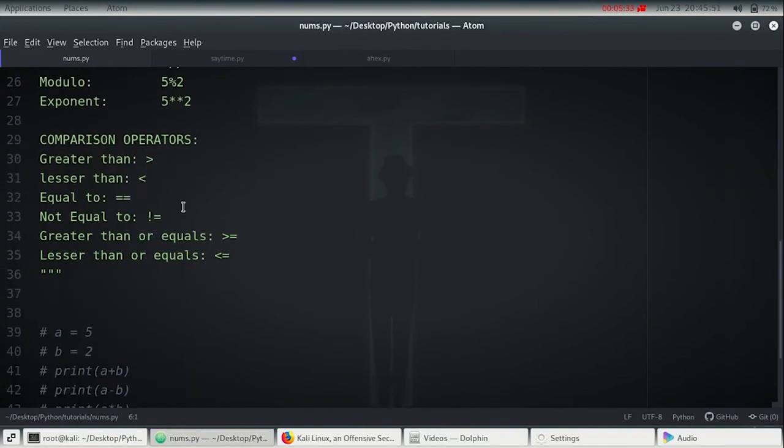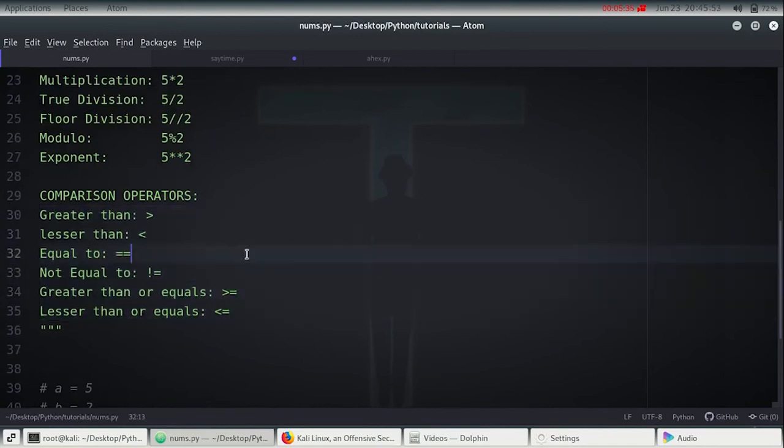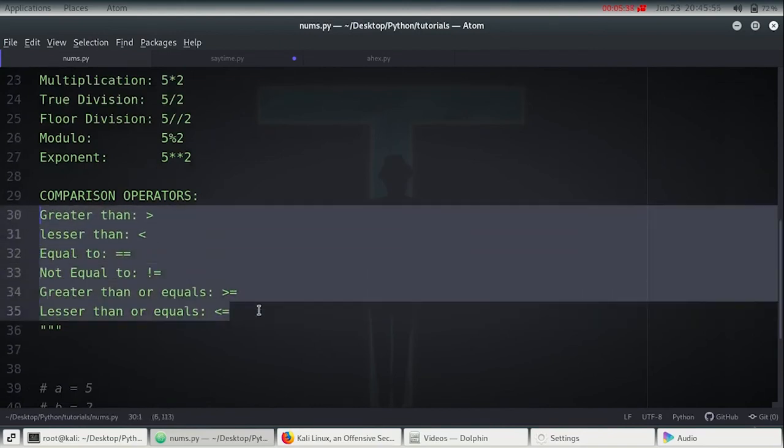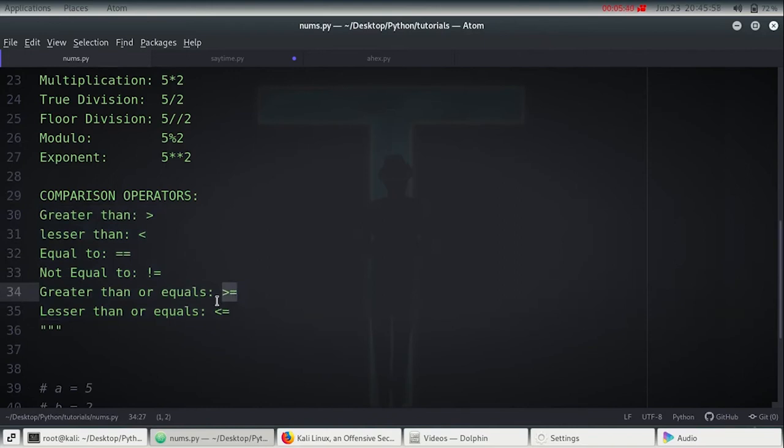So these are the various types of comparison operators that Python can support. It can also see whether a number is greater than or equal to another number, or lesser than or equal to another number.